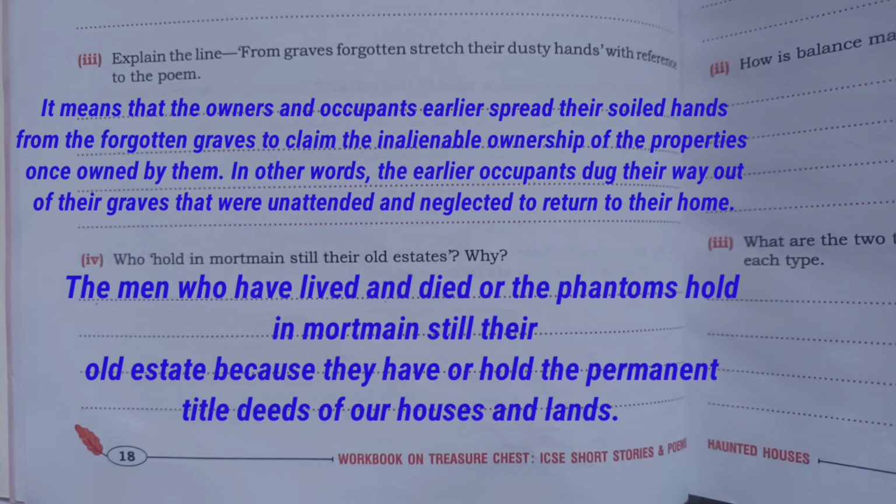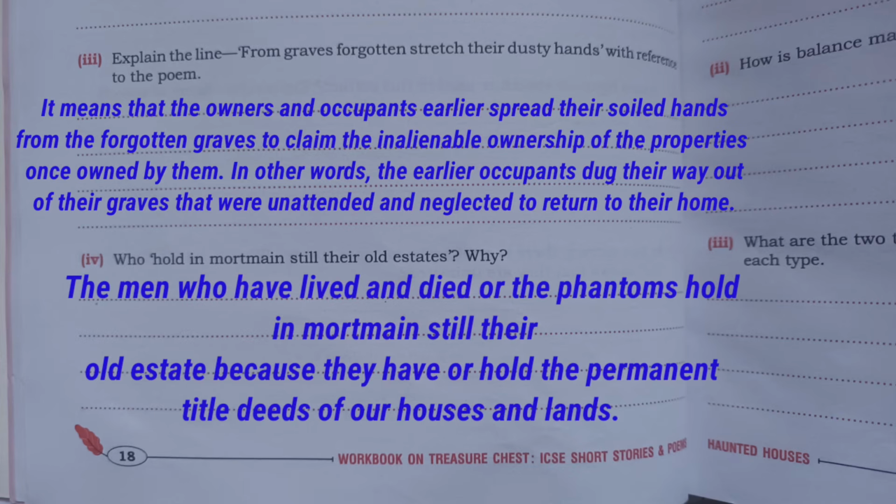Next, explain the line "from graves forgotten stretch their dusty hands" with reference to the poem. So the answer will be: it means that the owners and occupants earlier spread their soiled hands from the forgotten graves to claim the inalienable ownership of the properties once owned by them.